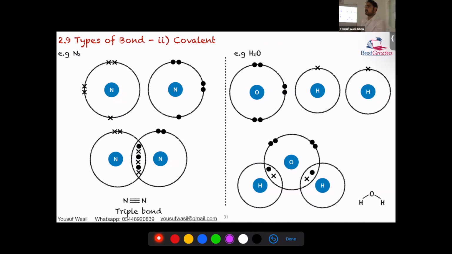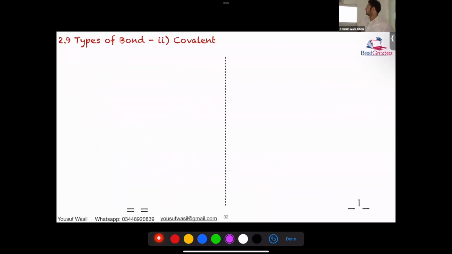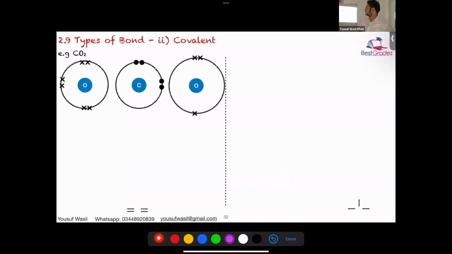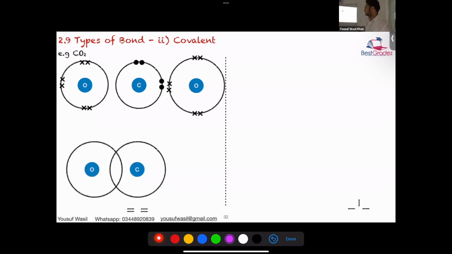So it's H2O, the reason being oxygen needs 2 electrons and hydrogen needs 1. Exactly, you're right as well. I'll move forward with other examples. Carbon dioxide, if we talk about it, how do we do this? In the overlap, which one will be in the center, oxygen or carbon? The center will be carbon, it needs more electrons. So you draw the overlap first. This is how you go about it.